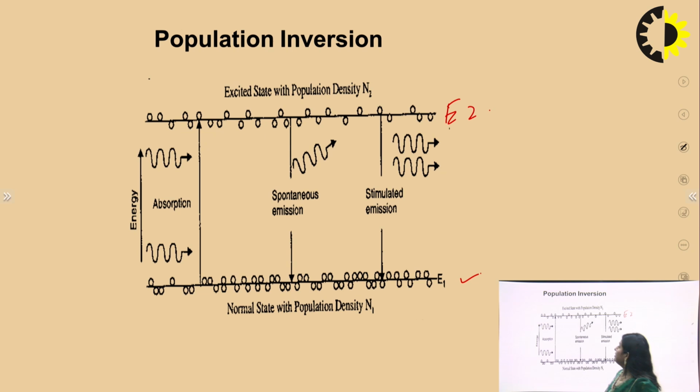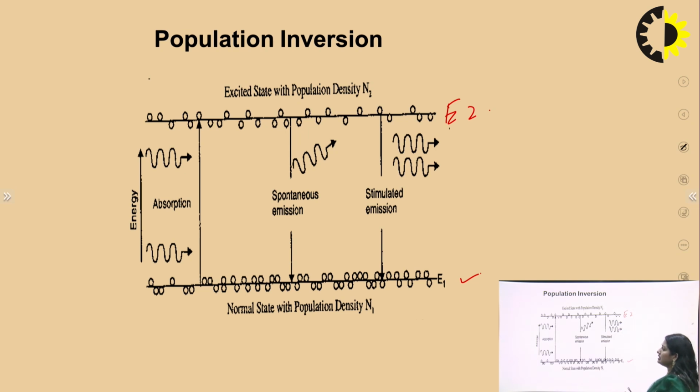When it increases to a much higher level, there will be emission, whether spontaneous or stimulated. So once the population density N2 is much greater than N1, there will be stimulated emission, or we can say spontaneous emission.